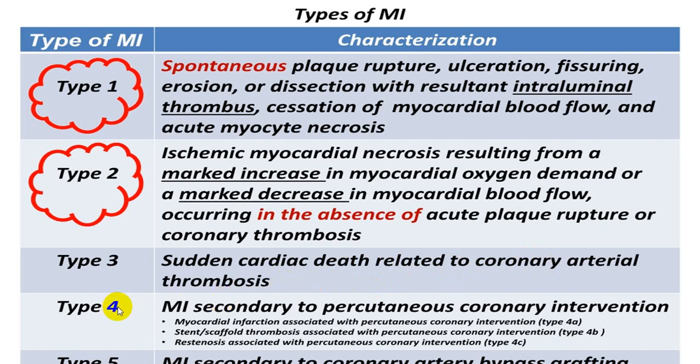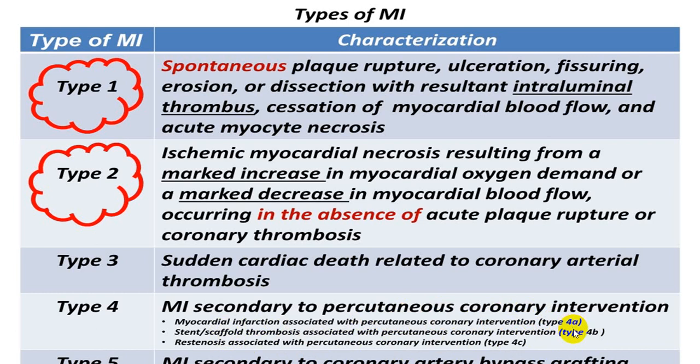Type 4 is secondary to PCI, where it is divided into two. Myocardial infarction associated with PCI is 4A, and if it is stent thrombosis associated with PCI, it is called type 4B, and if it is restenosis associated with PCI, it is called type 4C.